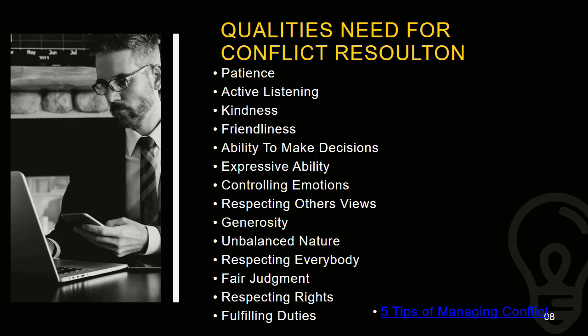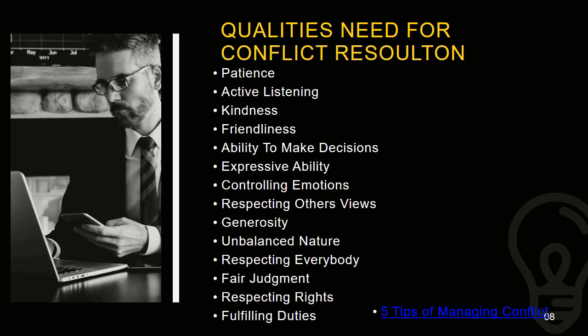Conflicts normally occur between humans. So if you are going to be a facilitator, in other words a person who is going to resolve a conflict, then there are certain qualities you need to have in order to be successful in resolving a conflict. So here are a few qualities one should have. They have mentioned a few, so we will randomly go through some of them so that you get an idea of the meaning of these qualities and why you should have them.